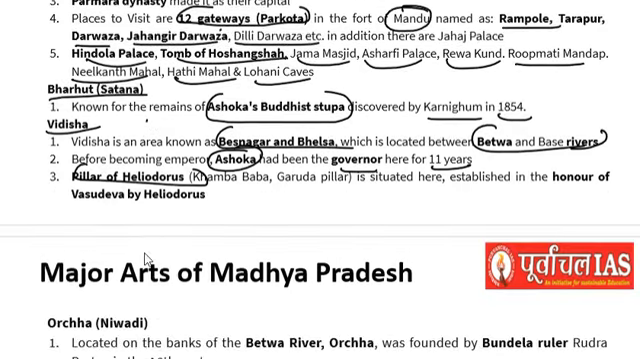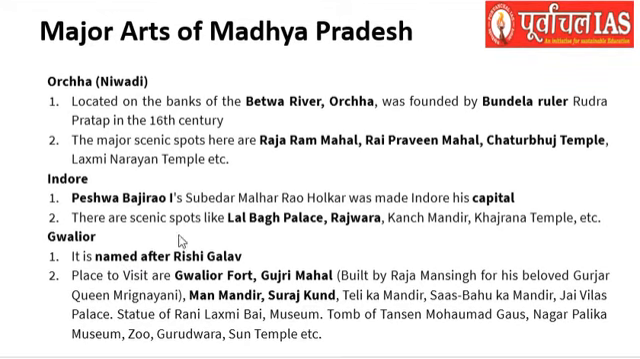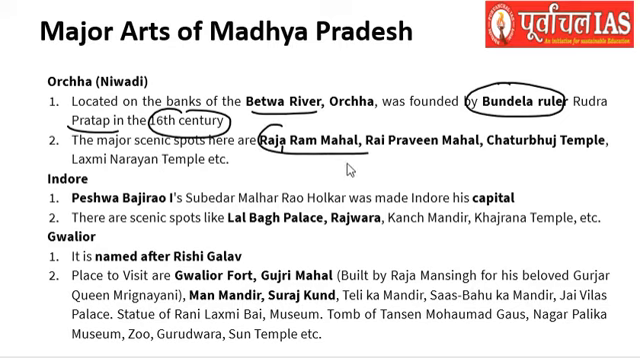So the next important place is Orcha in Nibadi. It is located on the banks of Betwa River and it was founded by Bundela ruler Rudra Pratap in the 16th century. Okay, so Orcha, which is in Nibadi, has the spots of Raja Ram Mahal, Rai Praveen Mahal, Chaturbhuj Temple, Lakshmi Narayan Temple, which are important tourist places in this area.